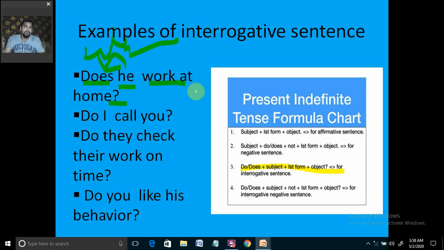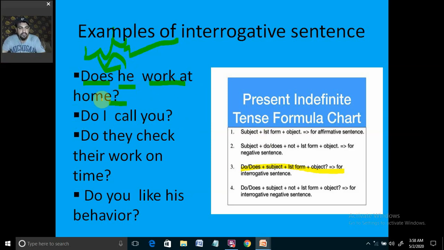Okay, if we say why does he work at home, we have to give a reason for the same. What does he work at home? What kind of work somebody is doing, then you have to tell accordingly. The WH word is a different one. But what is the difference, like what do you have to do extra? You have to put that WH word in the beginning if you want to ask some question by the use of a WH word. Okay, why does he work at home? The rest of the structure would remain the same.